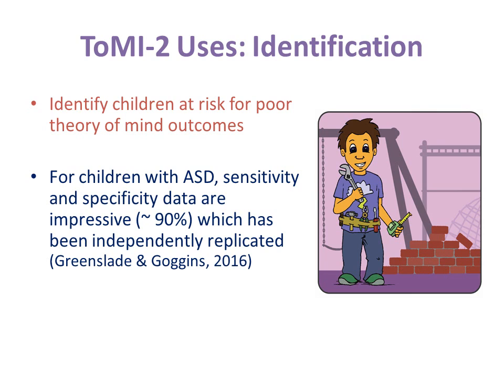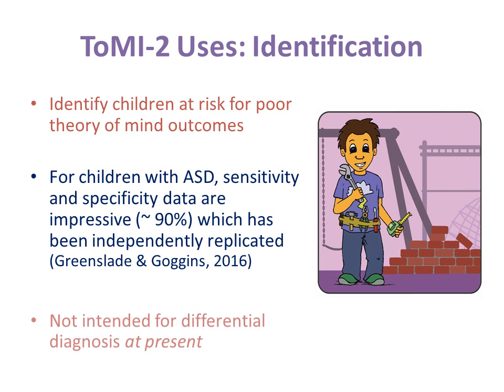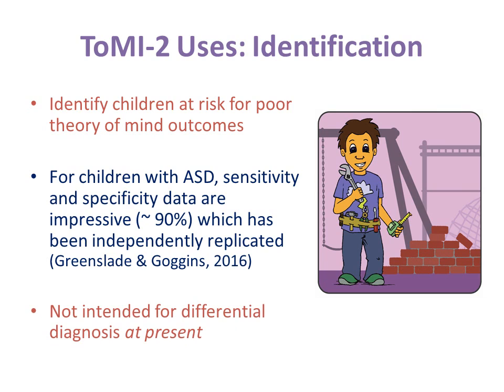For example, theory of mind impairments have been documented for conditions such as sensory loss, for example, deaf and hard of hearing and blindness, attention deficit hyperactivity disorder, fetal alcohol syndrome, Fragile X syndrome, specific language impairment, learning disability, intellectual disability, and schizophrenia. What this means is that to the degree that there are broad commonalities in theory of mind impairments across clinical conditions, the ToMI-2 is not appropriate as a tool for differential diagnosis. On the other hand, some research suggests the presence of syndrome-specific theory of mind deficiencies and proficiencies.